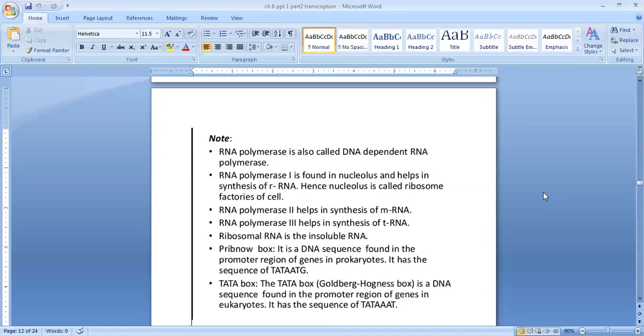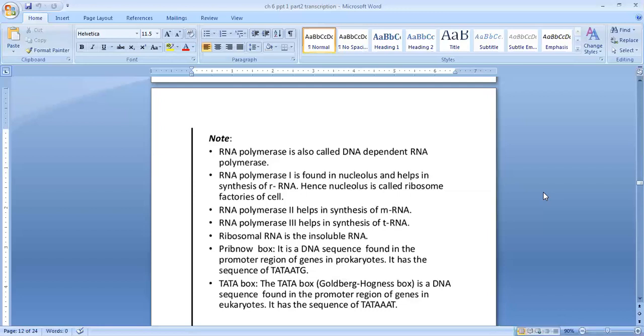Second point, RNA polymerase 1 is found in the nucleolus. You know where the nucleolus is? It is present inside the nucleus, along with the chromosomes or chromatin fibers. RNA polymerase 1 is found in the nucleolus and helps in synthesis of rRNA. Hence the nucleolus is called the ribosome factory of the cell. Clear? So why is the nucleolus the ribosome factory of the cell? Because RNA polymerase 1 is present in the nucleolus and helps in synthesis of rRNA.